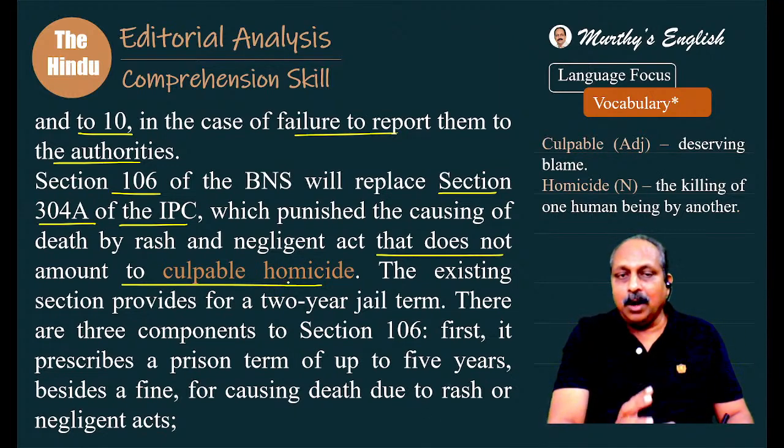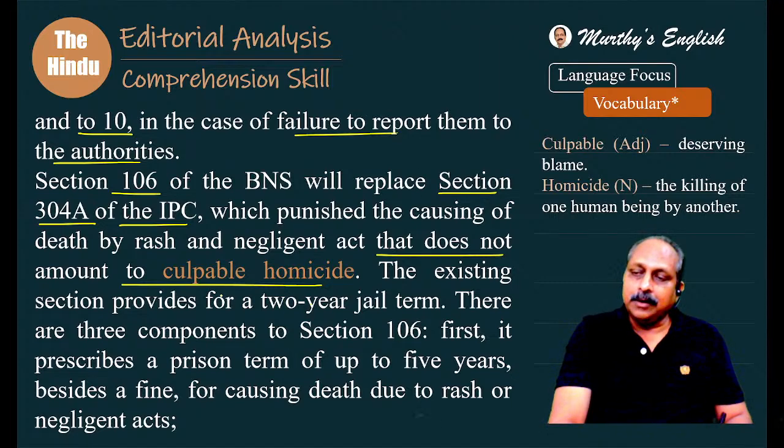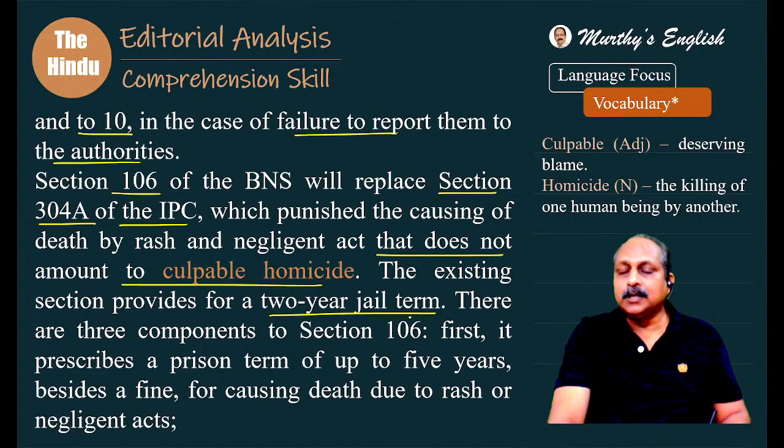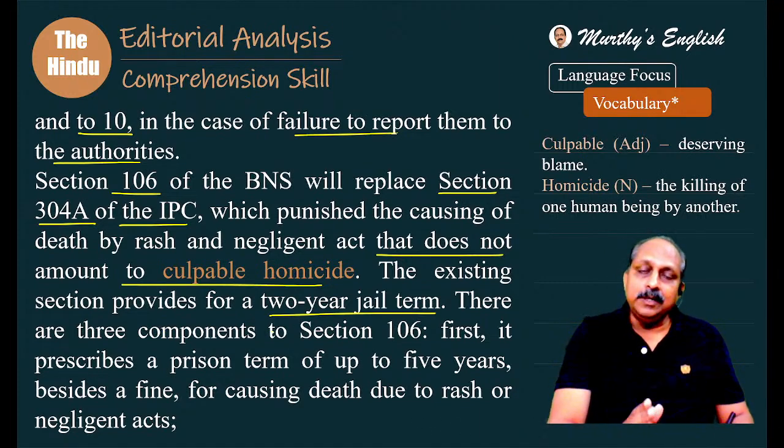Hit and run cases are not considered to amount to culpable homicide. Culpable means what? Deserving blame. And homicide means what? The killing of one human being by another. They do not amount to culpable homicide. The existing section provides for a 2-year jail term. That's what I said. From 2 years, it has gone to 5 years, and in some cases, 10 years.